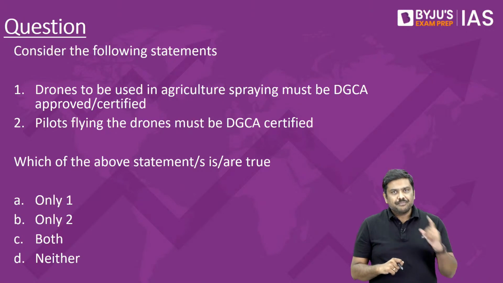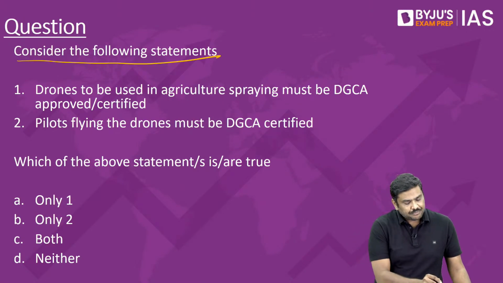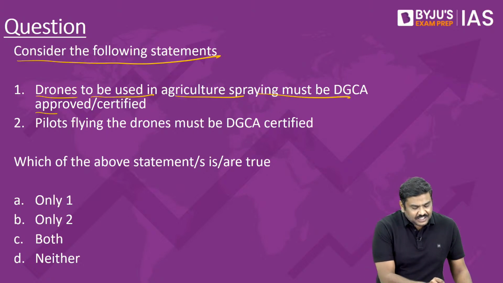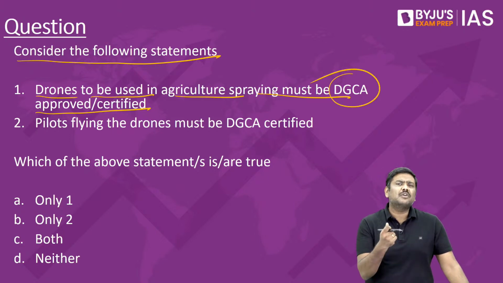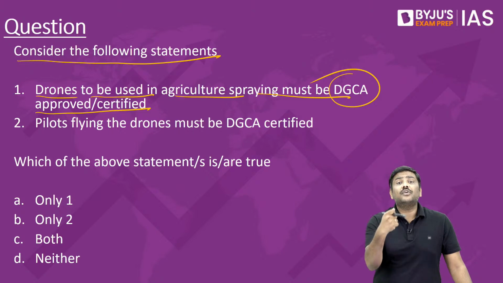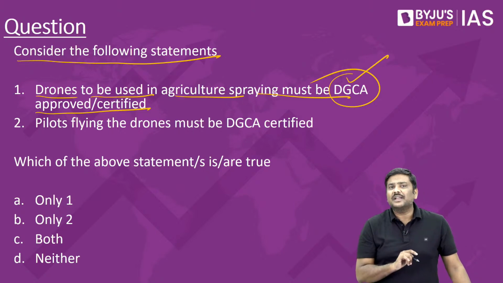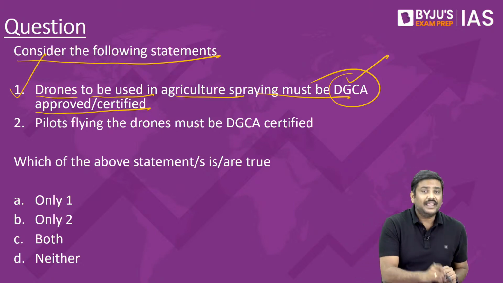Now based on this, I have given a question. Consider the following statements. 1. Drones to be used in agriculture spraying must be DGCA approved or certified, right. DGCA is the name of the authority, Director General of Civil Aviation. So DGCA authority, should it be involved in this drone technology? Yes, it is actually involved, and this statement is true.